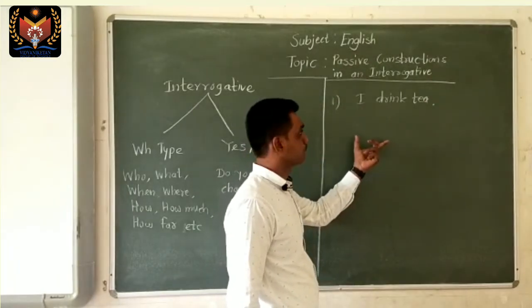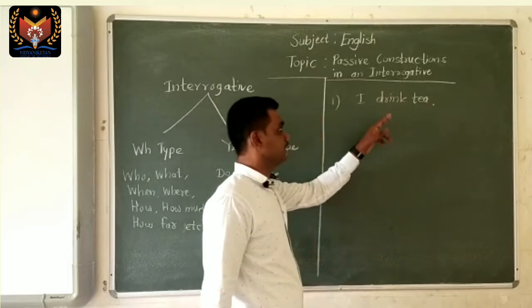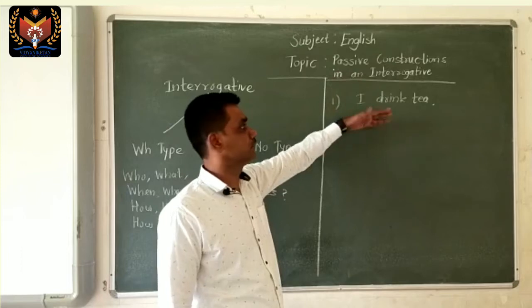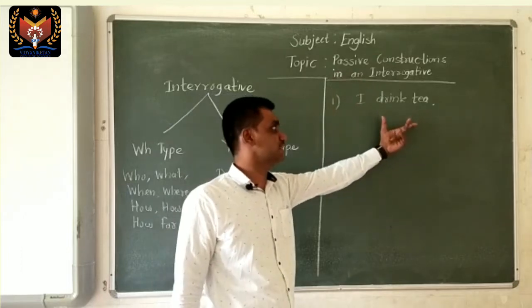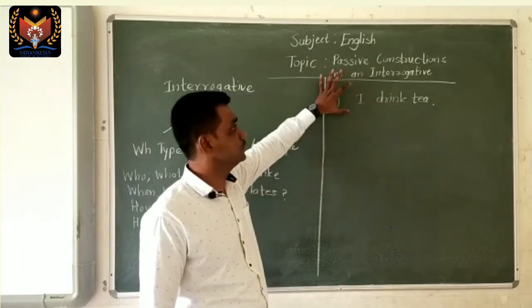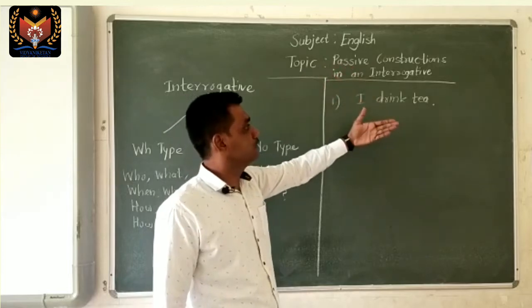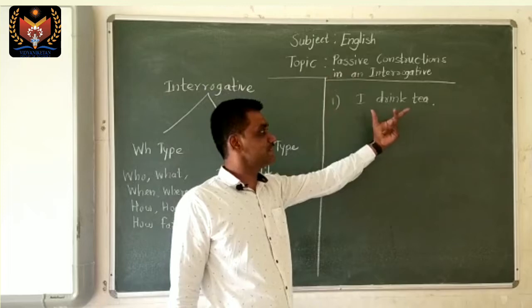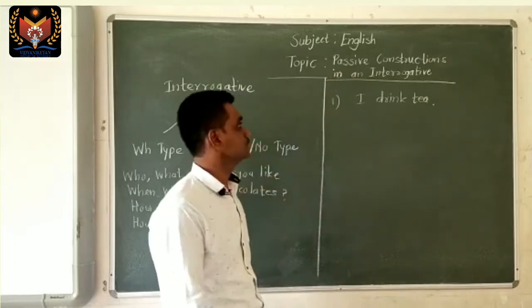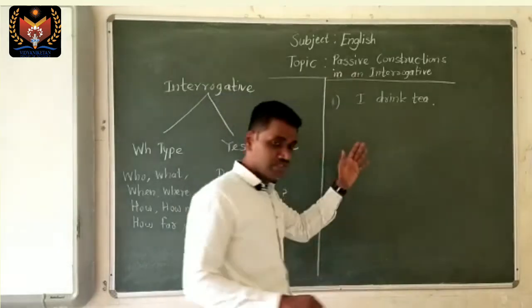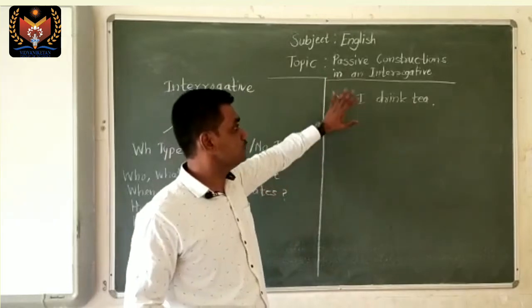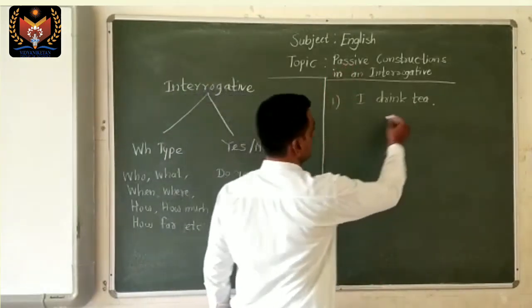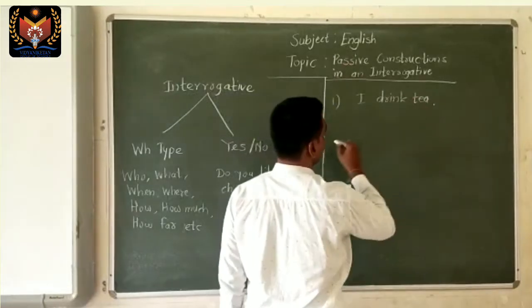One technique is to first make a simple sentence, but here I am going to teach you how we can convert from a simple sentence into a question.